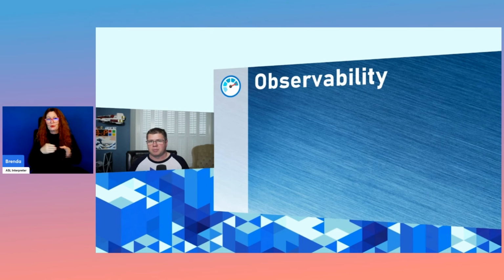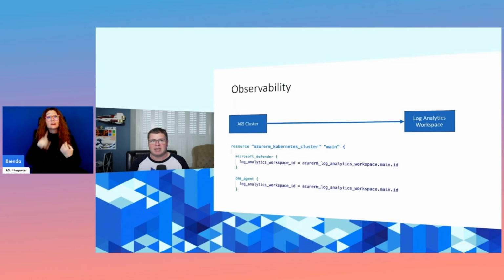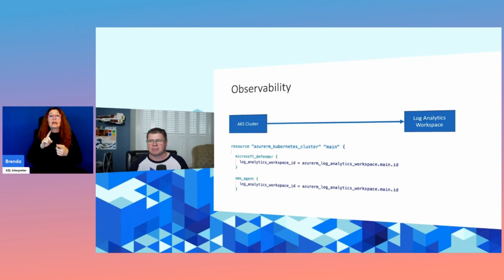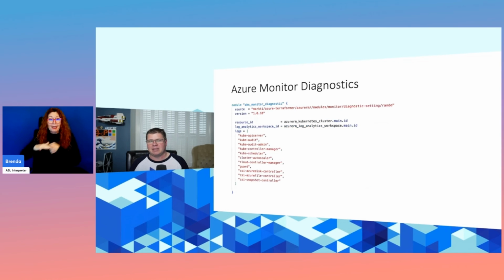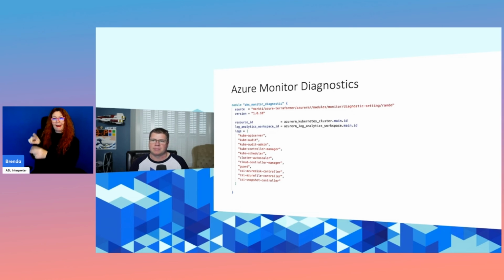Next, I want to talk about observability. And as I mentioned, we're going to be using Azure Monitor. So there's just a couple of flags that we've got to set on the Kubernetes cluster itself to enable Azure Monitor, the OMS agent, Microsoft Defender, and to connect it to our log analytics workspace. Then it's a matter of applying Azure Monitor diagnostics to our Kubernetes cluster to basically suck all those logs out of the cluster and put them into our log analytics workspace.